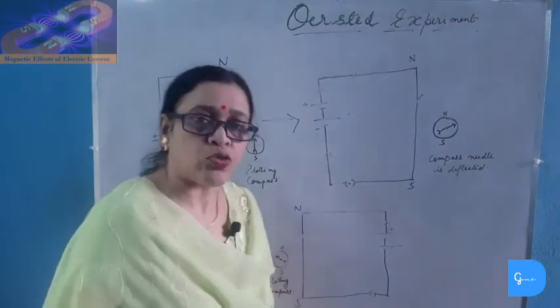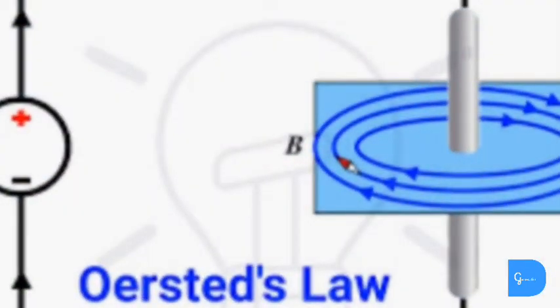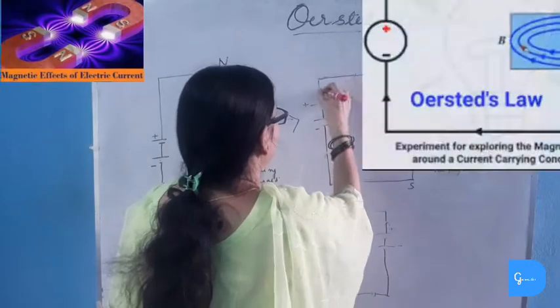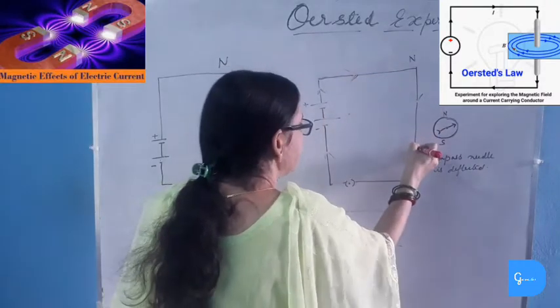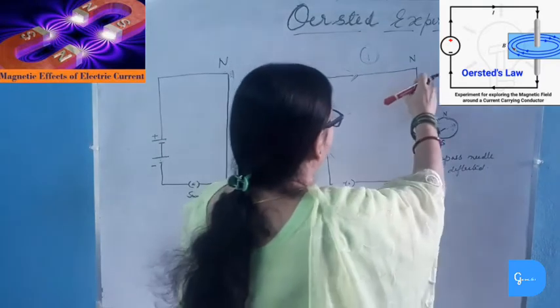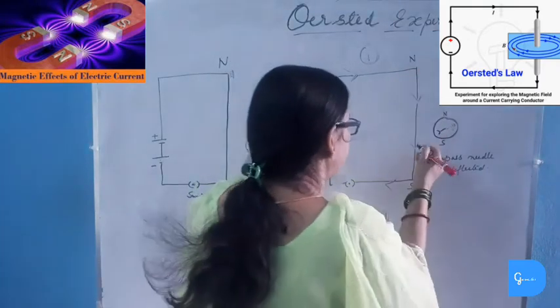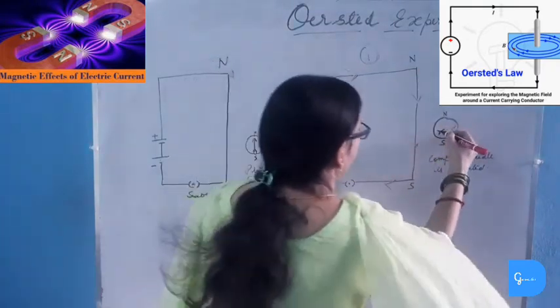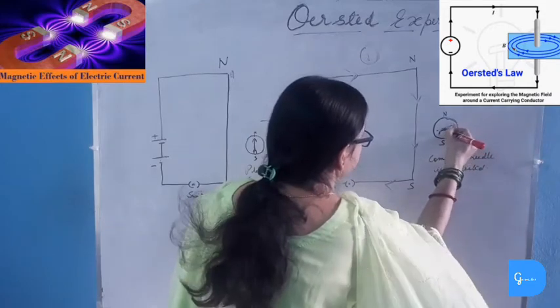Oersted took a copper insulated wire AB and placed it in the north-south direction. He then connected the wire with a battery and a switch. He placed a magnetic needle under the wire. Now, when he pressed the switch, the electric current flowed through the wire. Here in this experiment, the direction of current is from north to south, that is downward. And then the deflection of the needle is on this side.